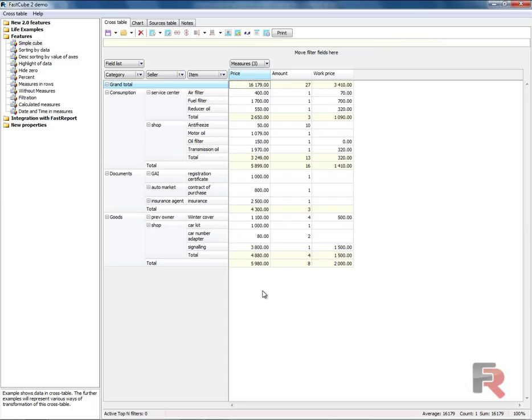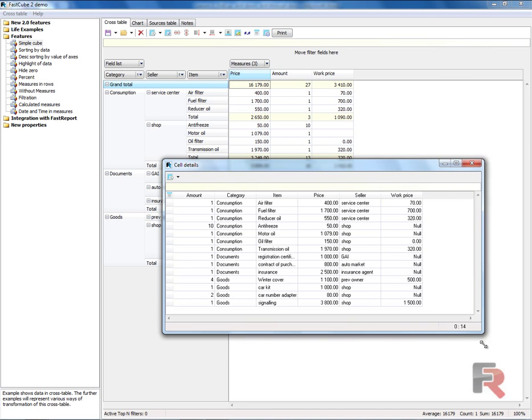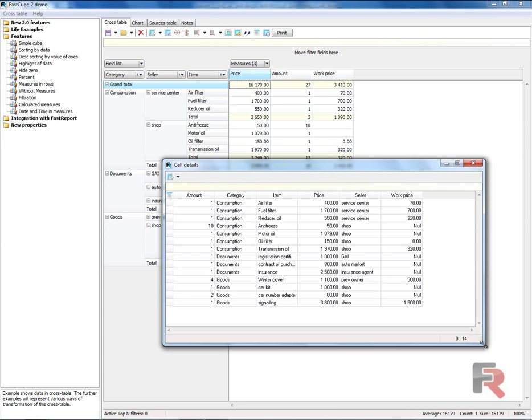Now select any cell and double-click on it. The table with source data on which this measure is calculated is shown. Our lesson is over.